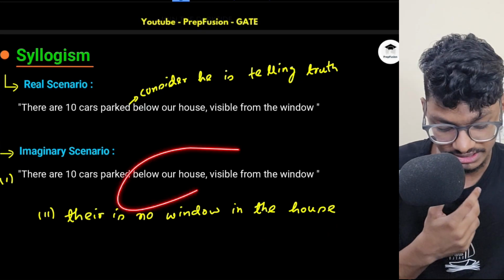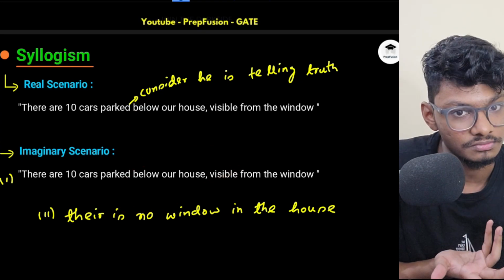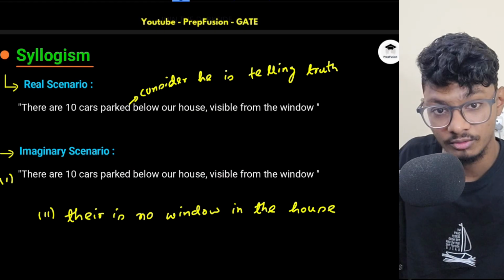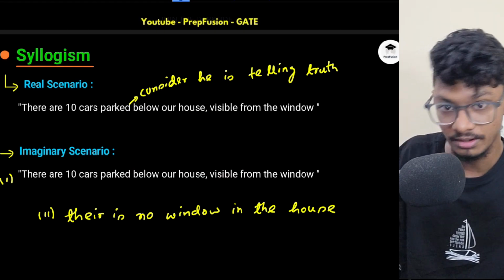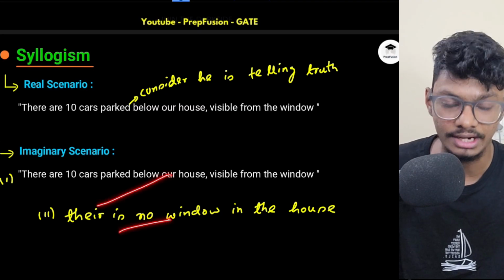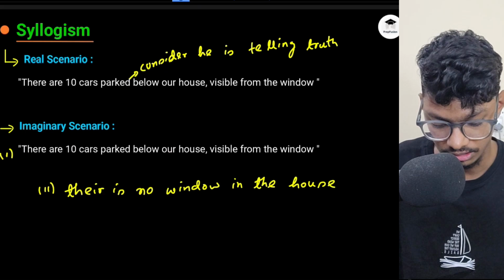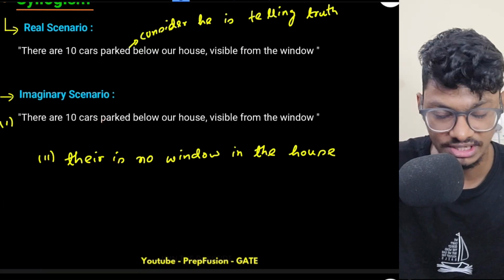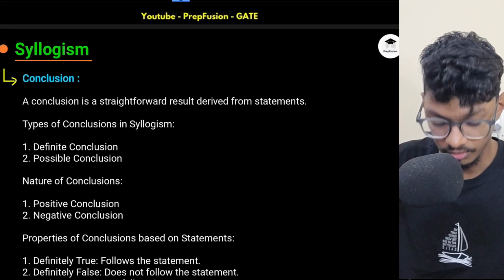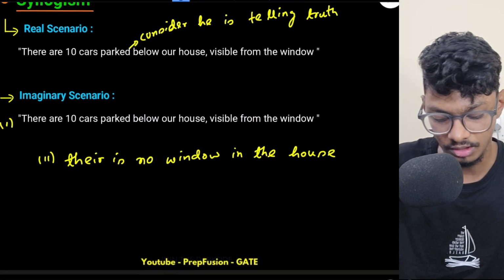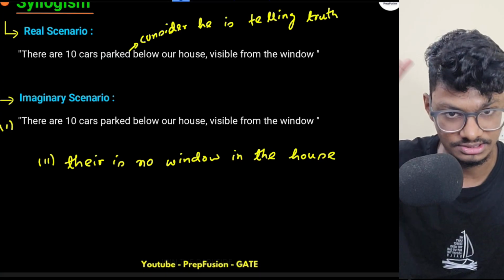So basically, it can be true, it cannot be true, because he's either just guessing, or he would have come up from the ground floor and then said it. All those things could have happened. So this is an imaginary statement and a real statement. I will come to this imaginary and real statement in the next few slides. Don't worry about this. For now, just try to get a brief idea of what we will do. Basically, we will break down our syllabus into two scenarios.